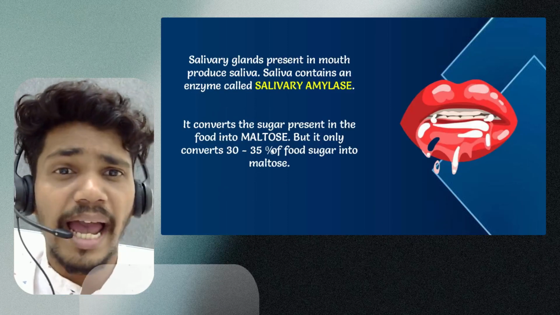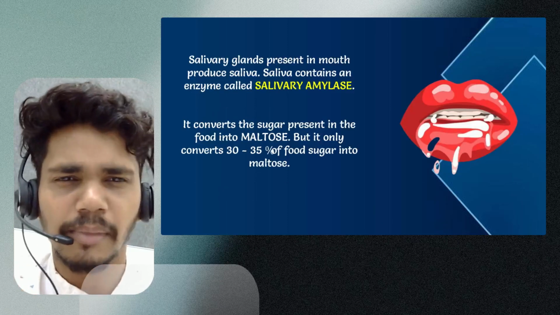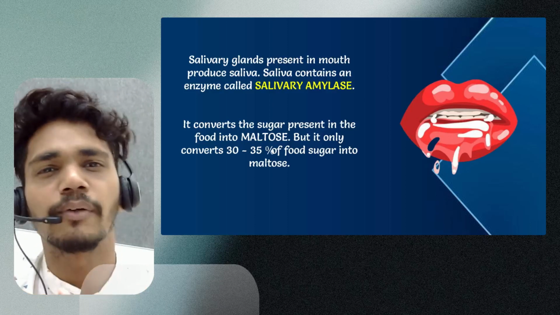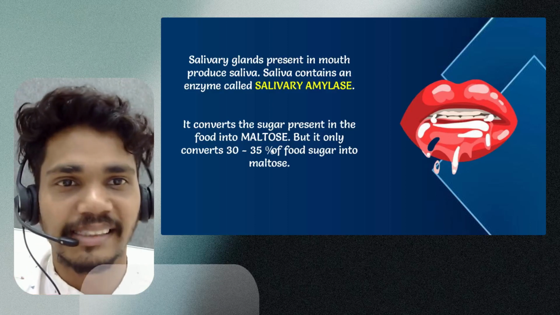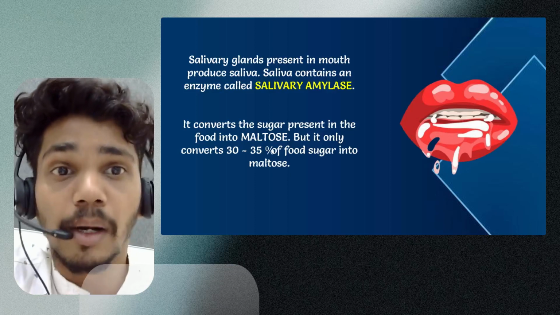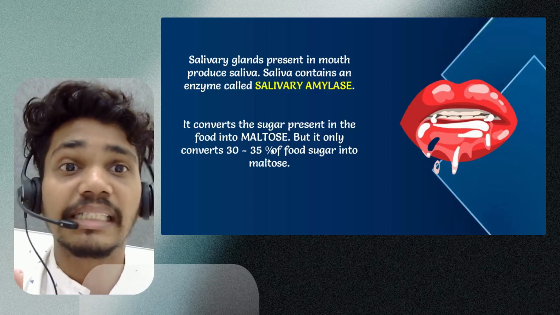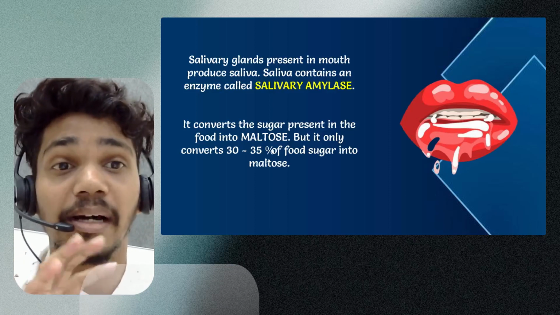Let's go further. And as we mentioned, salivary glands, हमारा एक proper good food हमें याद रहता है, right? मतलब yes, जो हमारा tasty food है वो याद करो कैसे हो जाता है, मुंह में पानी आ जाता है, right? So salivary glands present in the mouth produce the saliva. And how it is very important: saliva contains an enzyme called salivary amylase.